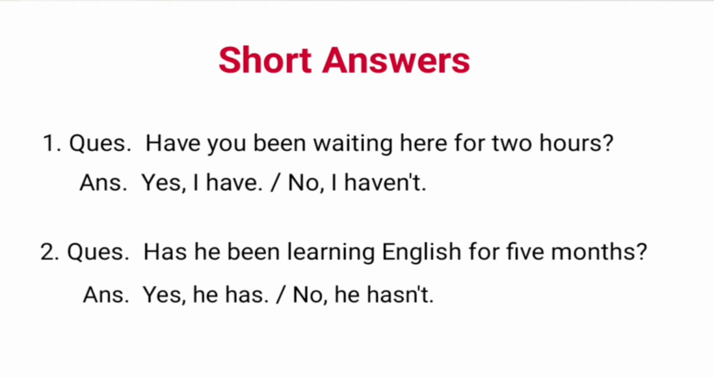How to reply in short for the questions in present perfect continuous tense. We don't use the full sentence of the question in the answer, nor do we simply say yes or no. Rather, we have to reply in short like this. If the question is, have you been waiting here for 2 hours? Answer can be, yes, I have, or no, I haven't. And if the question is, has he been learning English for 5 months? Answer is, yes, he has, or no, he hasn't. Note that contractions are used only in negative answers.